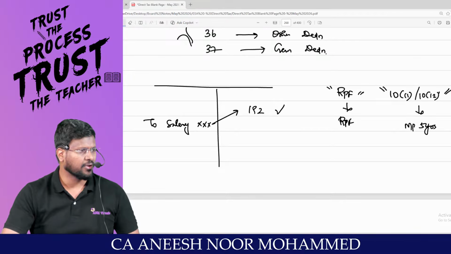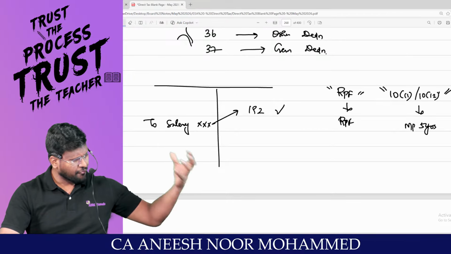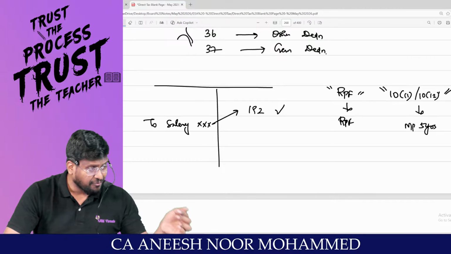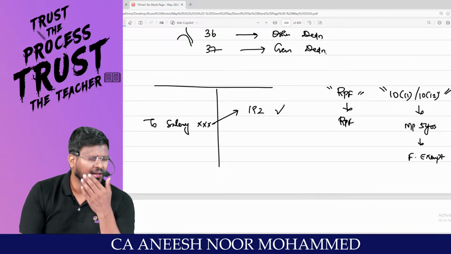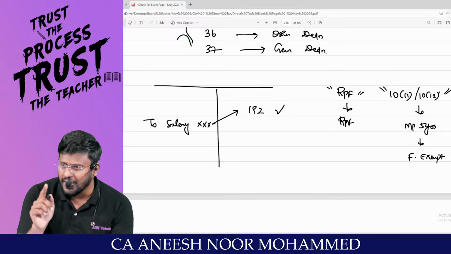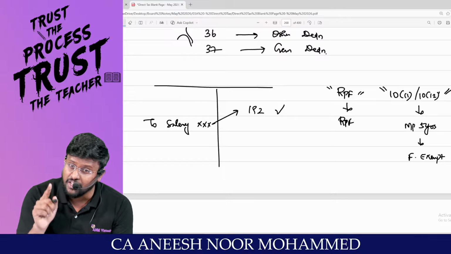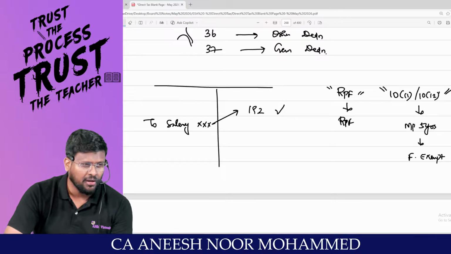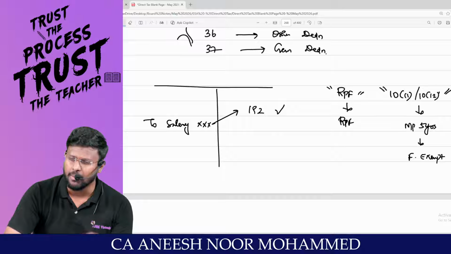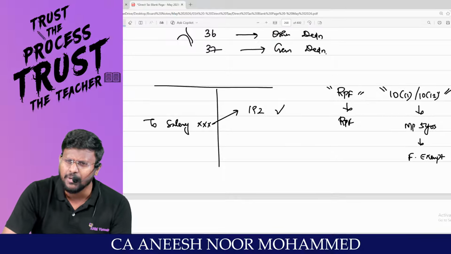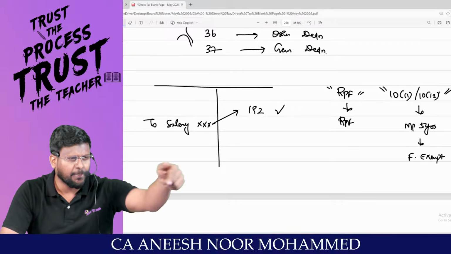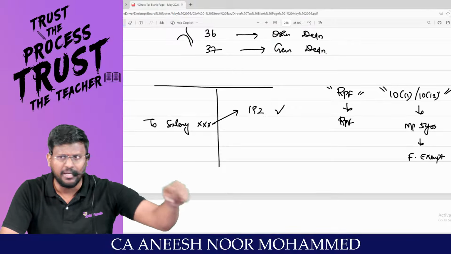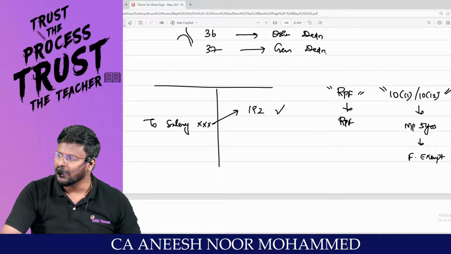If he is withdrawing from the particular fund after 5 years, it will be fully exempted under section 10(11) or 10(12). But within 5 years, if that employee is withdrawing the money from the recognized provident fund or public provident fund, whatever it may be, then that amount will be taxable. If that is taxable, that particular employee should declare it as an income in his hand. He will not declare it as an income in his hand.